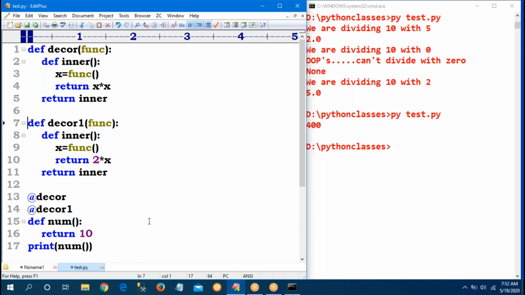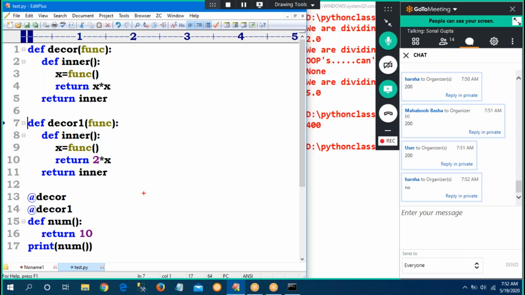I don't think decor 1 is getting executed first and then decor. Don't assume that it is executed top to bottom. First one, which decorator is nearest to your function, decor or decor 1? Which is the nearest to your function? decor 1. So that is the reason.